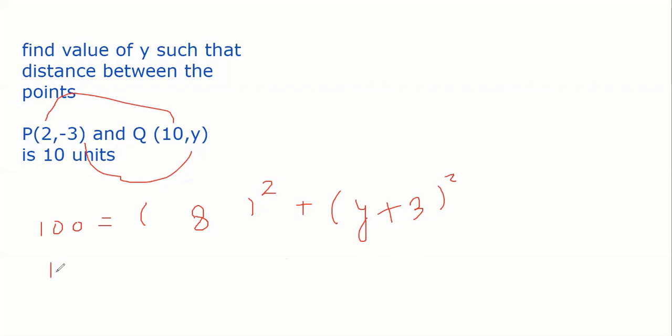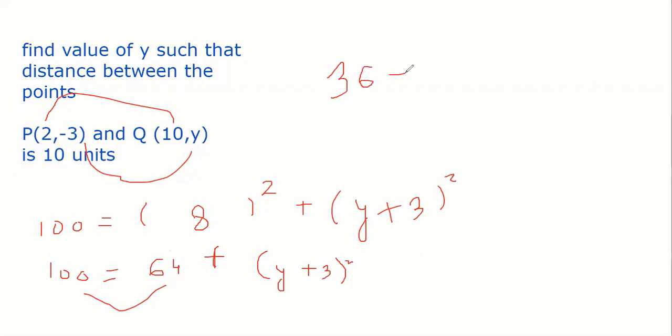No, I'll tell you a very easy way to solve, guys. Lot of people make quadratic. 100 equal to 8 square, 64, plus y plus 3 whole square. You don't even need to do all this. What you should do is, Anushka and everybody else, take 64 to this side, how much is it? 36. Minus. This is y plus 3 whole square.